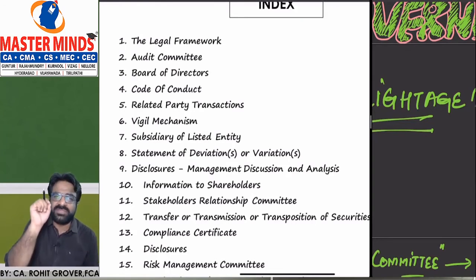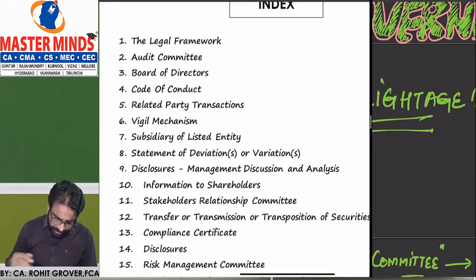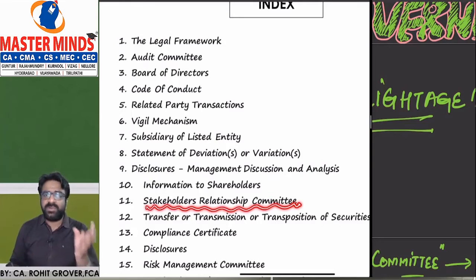You will not find even a single rupee difficulty in understanding the whole chapter. Clear, everyone? Then we have the stakeholders relationship committee, one of the various committees that listed companies have to form. It takes care of complaints given by shareholders in relation to the listed company. If they are unhappy with the functioning of the listed company, they can directly make the complaint to this committee.